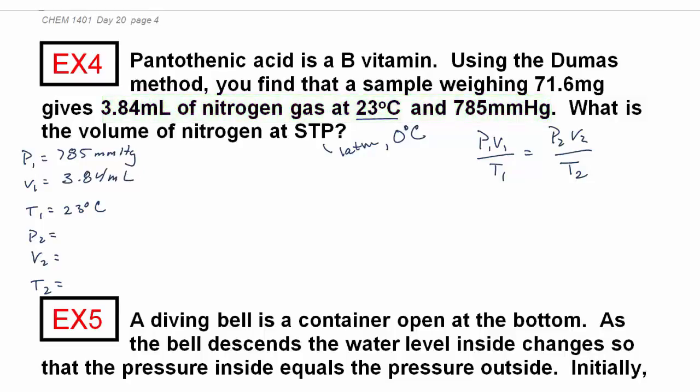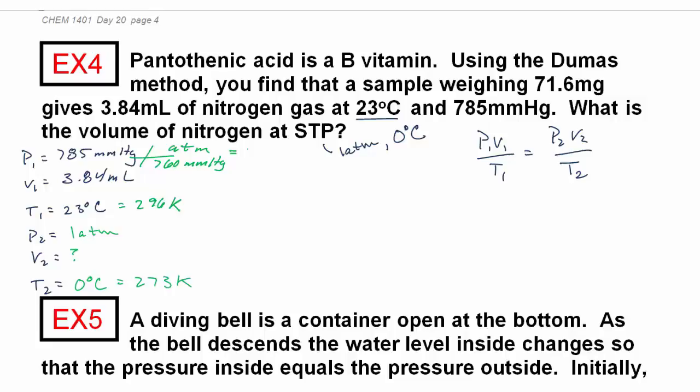Then the second set of conditions, what is the volume at 1 atmosphere and 0 degrees Celsius? So that's going to be 273 Kelvin. 23 degrees Celsius is 296 Kelvin. We just got to watch our units with the atmospheres here. Let's convert to atmospheres so our units will all be consistent.